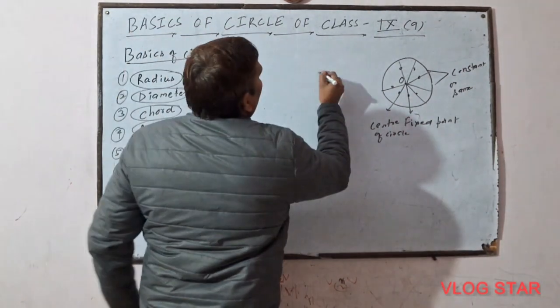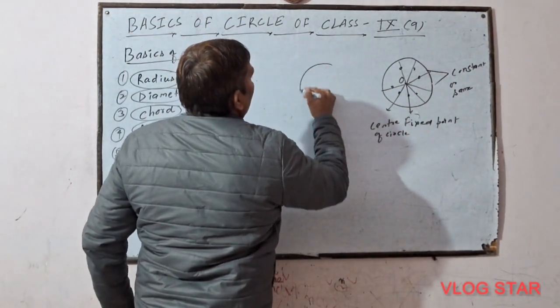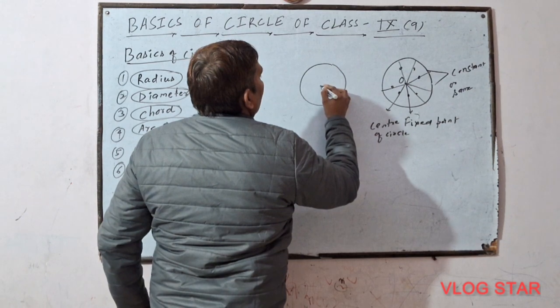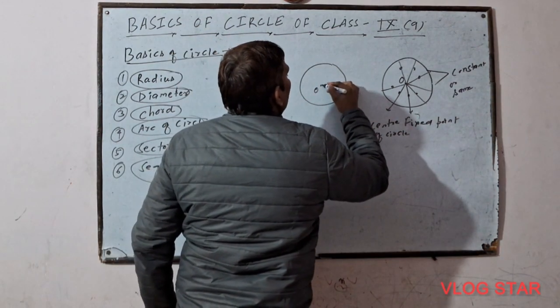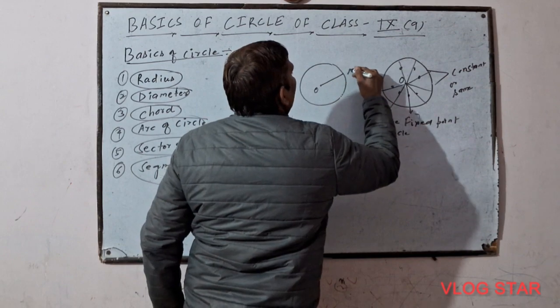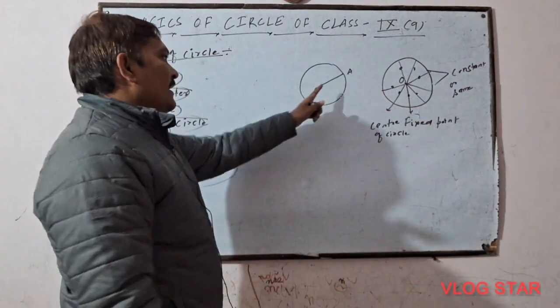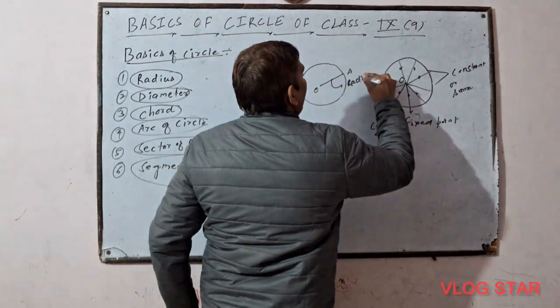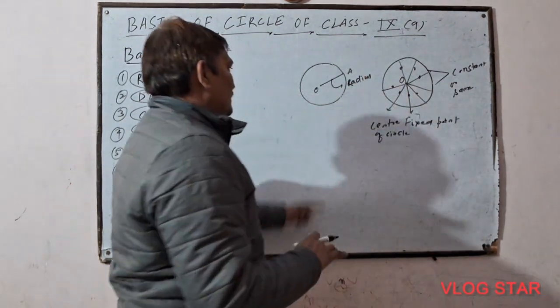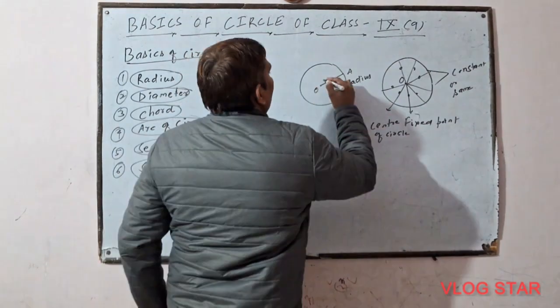Now just see radius. What is radius? This is the circle, this is the center of circle, and this is a line segment joining the center of circle to any point of circle. That is called radius. This will be the radius, and radius is generally denoted by R.